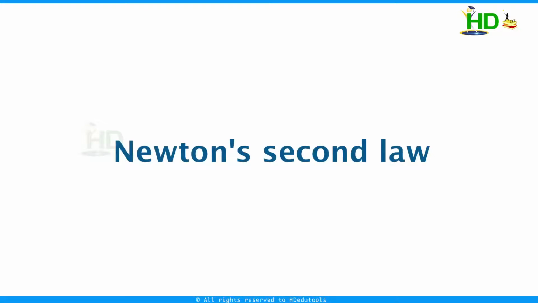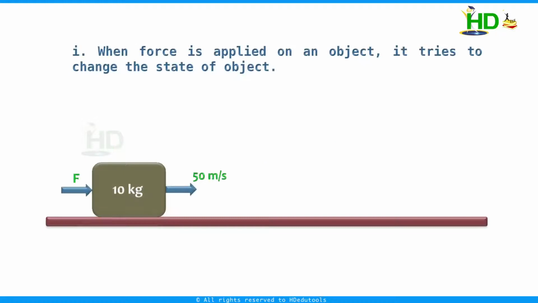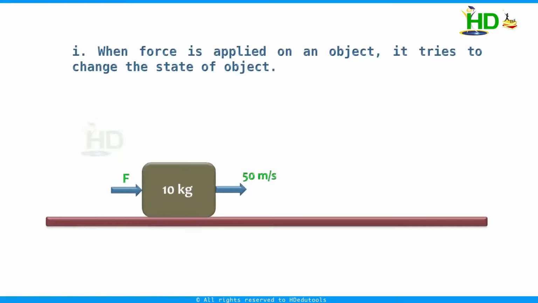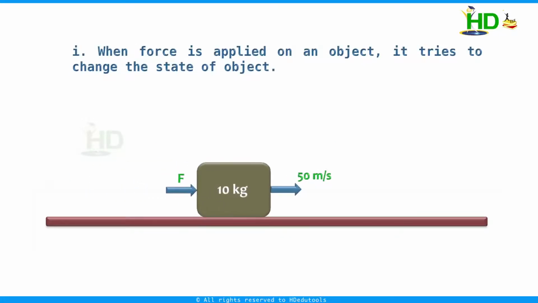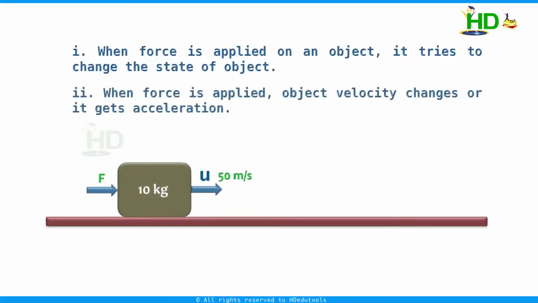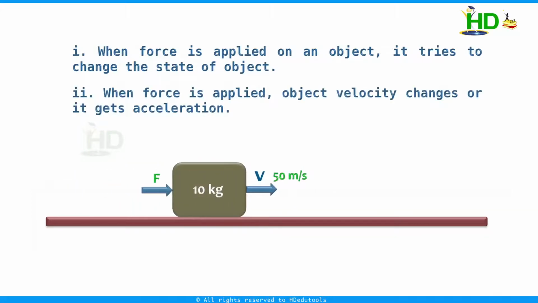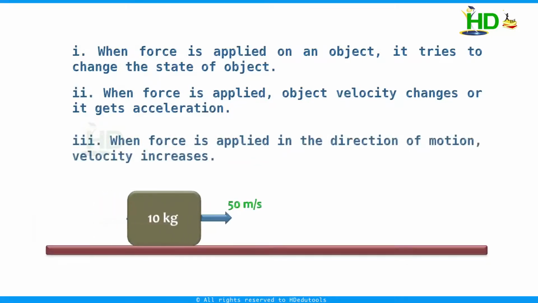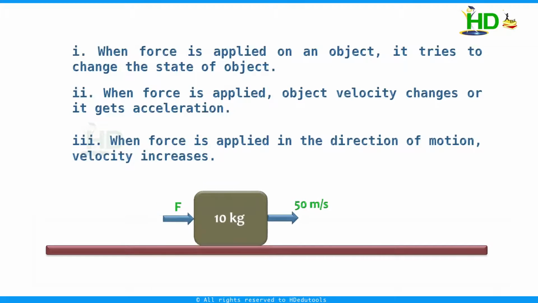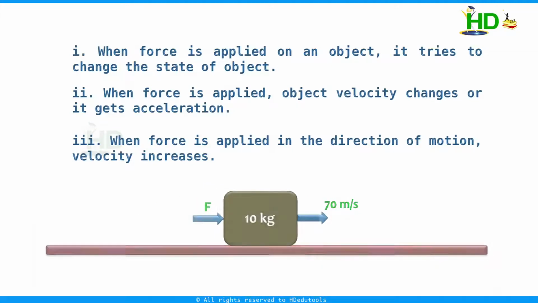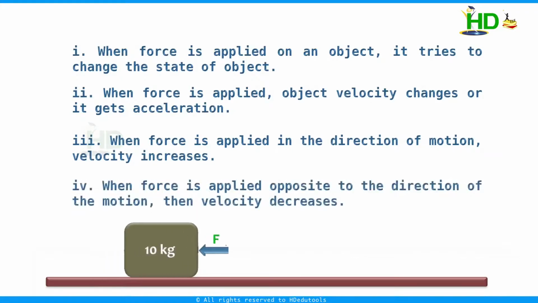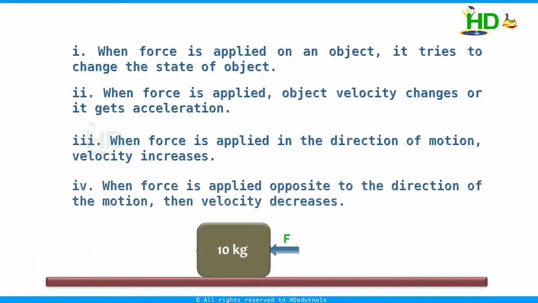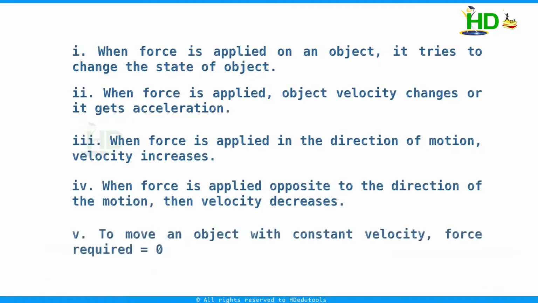Important points related to force are: when force is applied on an object, it tries to change the state of the object. When force is applied, the velocity of the object changes. That means it gets acceleration. When force is applied in the direction of motion, then velocity increases. When force is applied opposite to the motion, velocity decreases. To move an object with constant velocity, the force required is equal to 0.